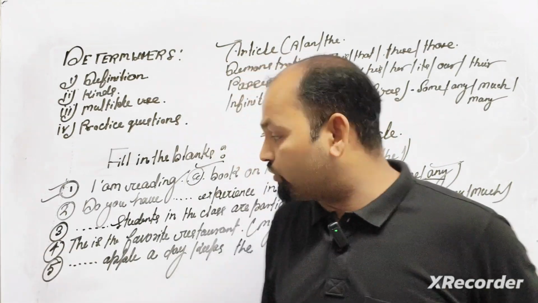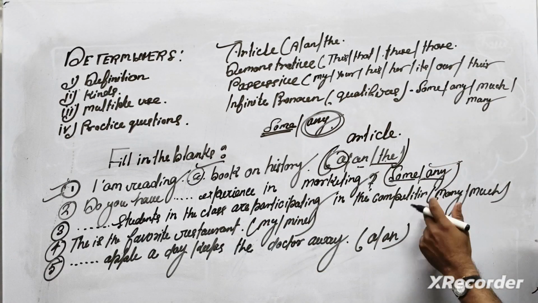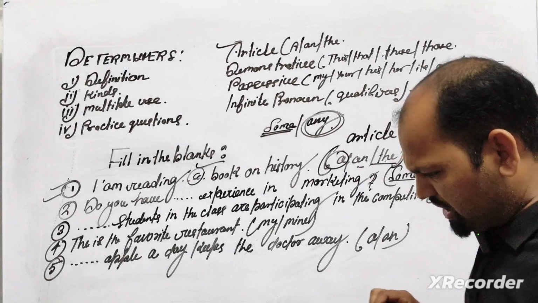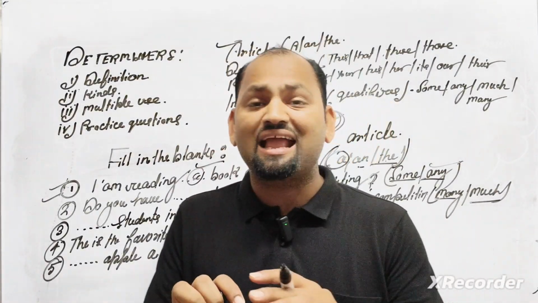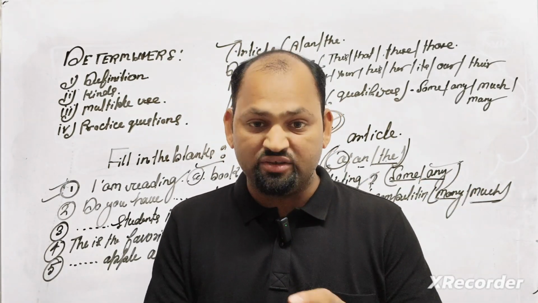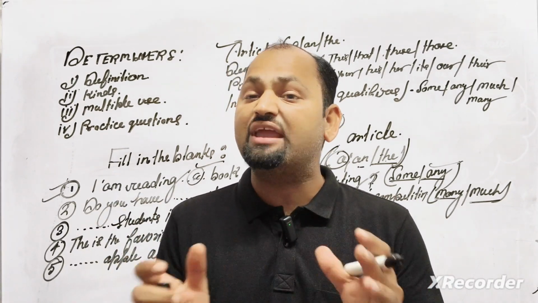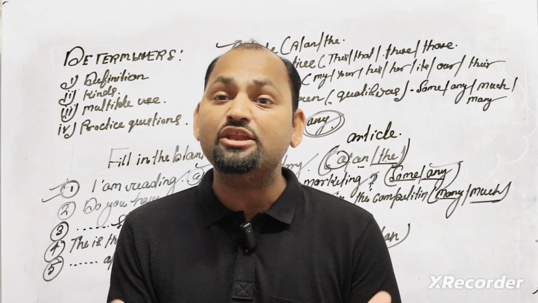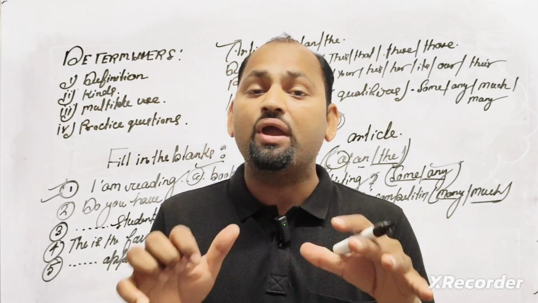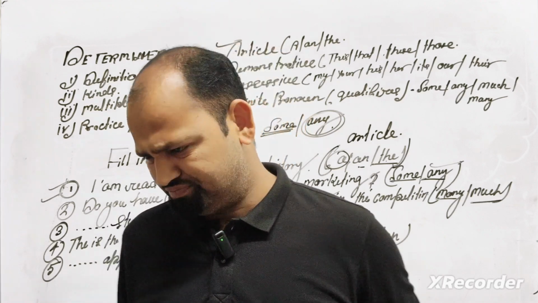Now question number 3: students in the class are participating in the competition. Very good, a very beautiful question: many and much. Many is used with countable nouns, which we can count: 1, 2, 3, 4, 5. Much is for uncountable things, like water or time. I have much time. We cannot say I have many time. I have many rupees, because rupees are countable. For countable things we use many; for uncountable things we use much.